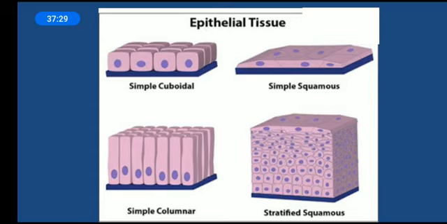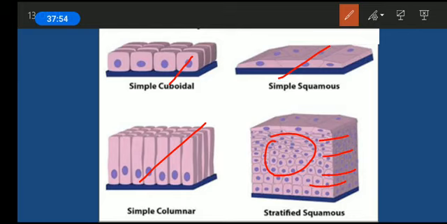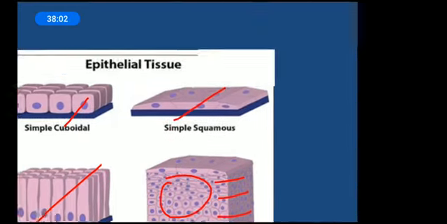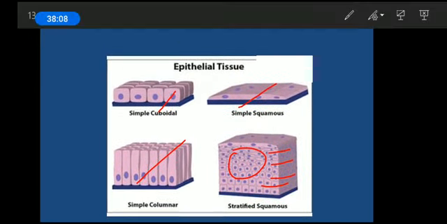And this is the one which we will be discussing now. Stratified squamous. Here these are stratified, meaning these are now complex, compound, or we can say complex epithelial tissues. These three tissues are simple tissues, so this is 1, 2 and 3. These are the simple epithelium, while this one is complex. Why compound or complex? Because it consists of many layers, and hence it is called stratified. Stratum means one layer, and when it has many layers, it's called stratified tissue. So that was about the simple epithelial tissue.